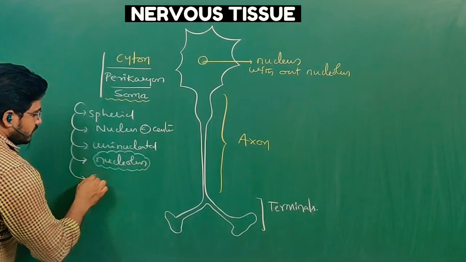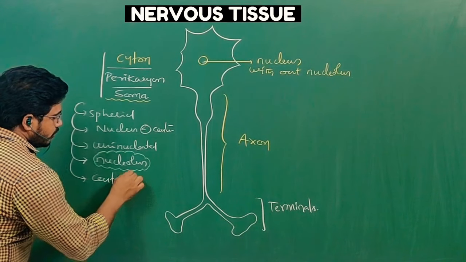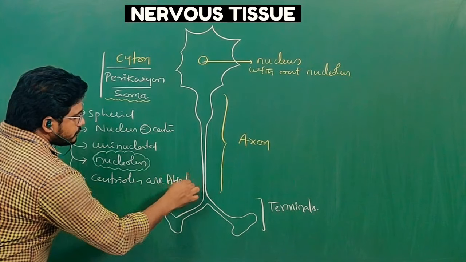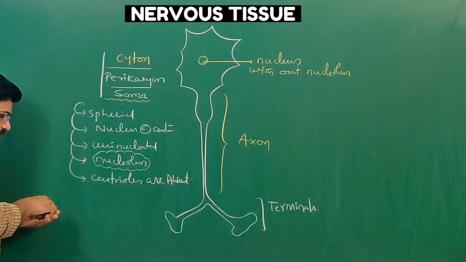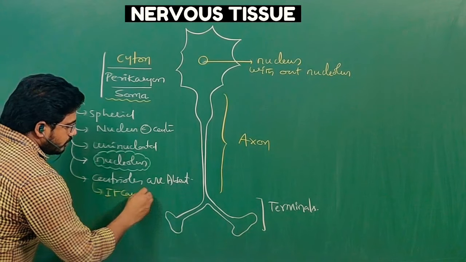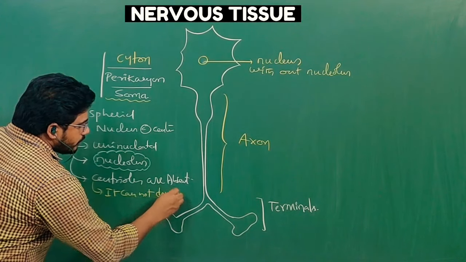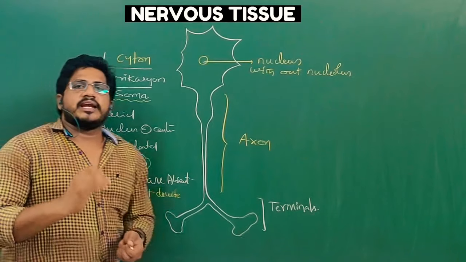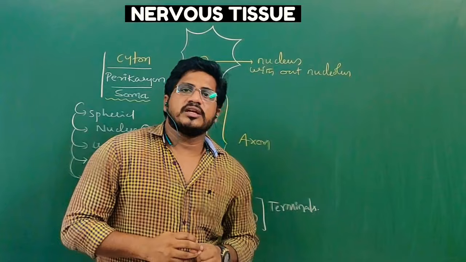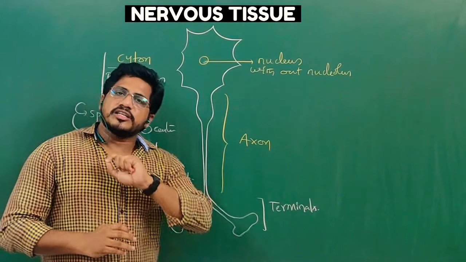So if centrioles are absent, then it cannot divide. Who? Neuron. Neurons cannot divide, so no regeneration power. In neurons, regeneration power is least or zero.